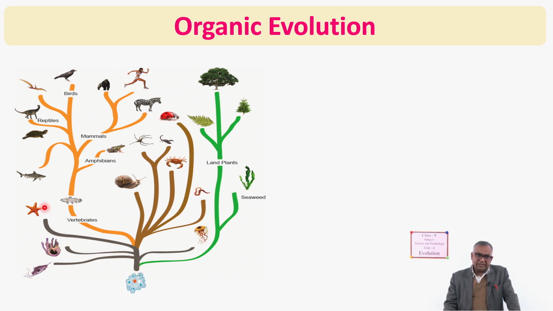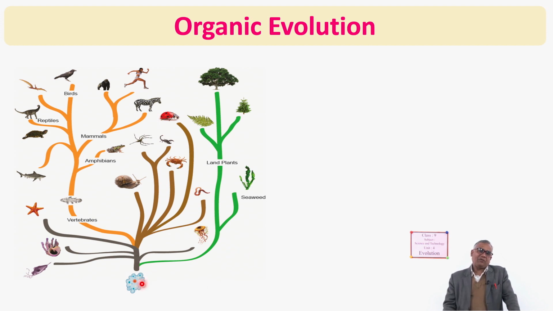After that, you can see here different types of organisms also evolved. Yes, sponges, starfish, and then different types of vertebrates. And then here mollusks, arthropods. Is it clear? Here, different types of helminths, and jellyfish. So in this way, different types of organisms evolved from the same organism.